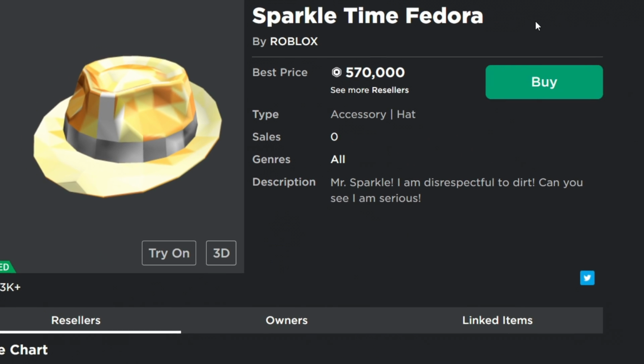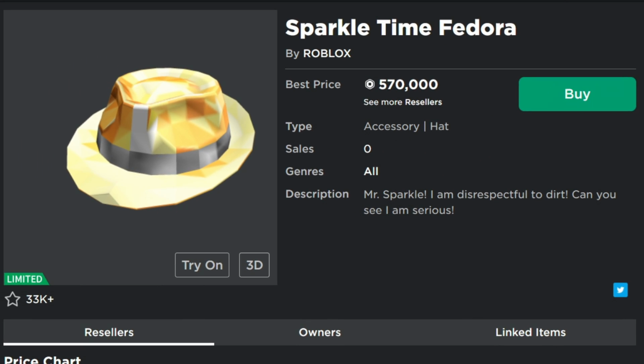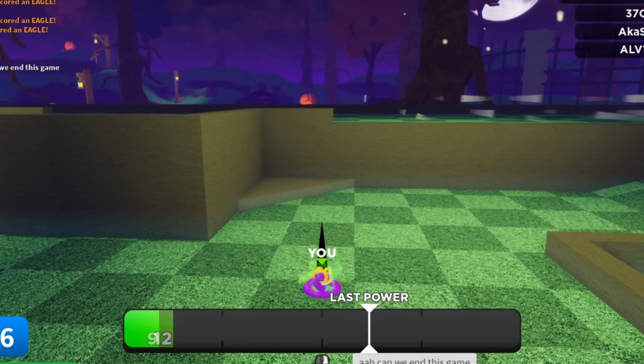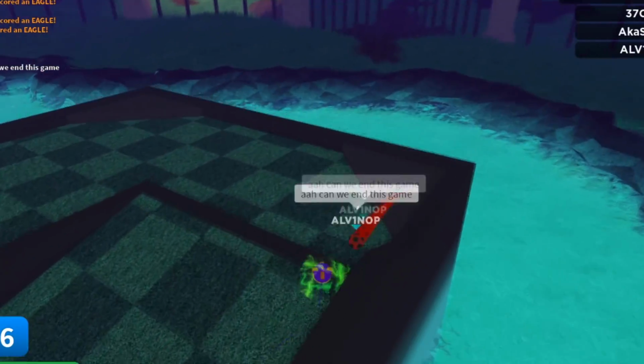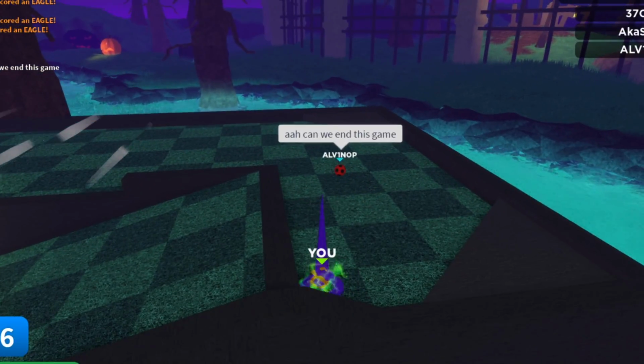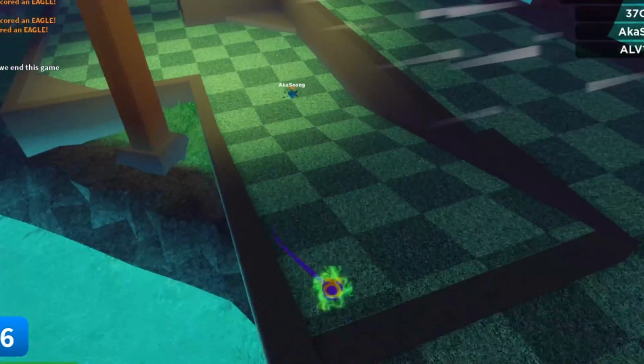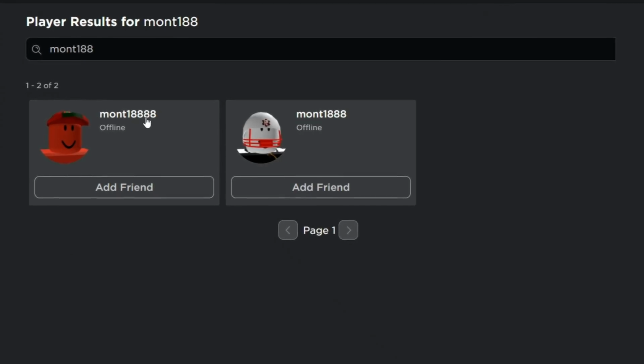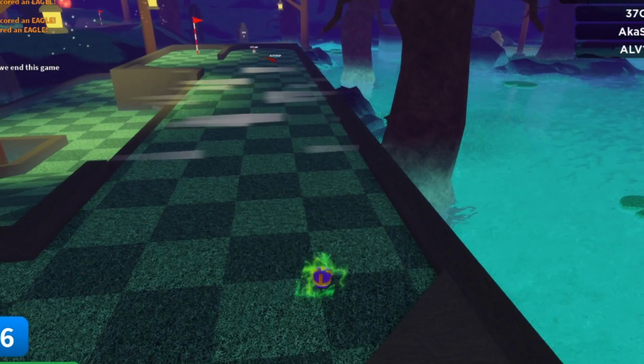Now, it doesn't take a genius to tell you that spending 250 Robux on a gift and getting a hat which sells for over 500,000 Robux now is a pretty wise investment. So let's see how Mont188 is doing today, considering that he turned down the opportunity, the investment of a lifetime. Well, first of all, it appears that he's banned forever, so we have to go ahead and take a look